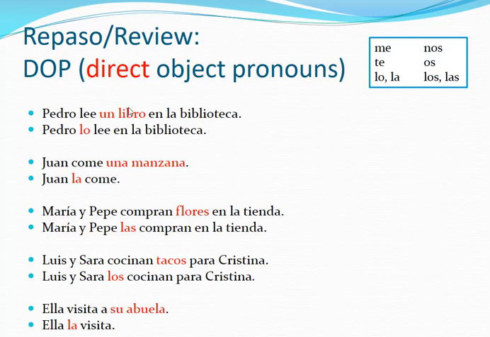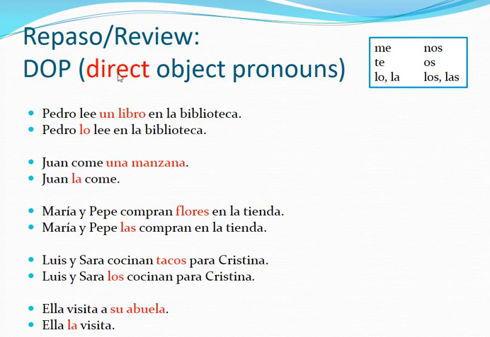The book. The book will be replaced with lo. So he reads it, the book. Lo, because this is masculine and singular. The indirect object pronouns are going to be similar, but a little bit different. You'll see. And remember that the pronoun will go in front of the verb when we have only one verb. If you have two verbs, it can also be attached to the second one, to the infinitive.